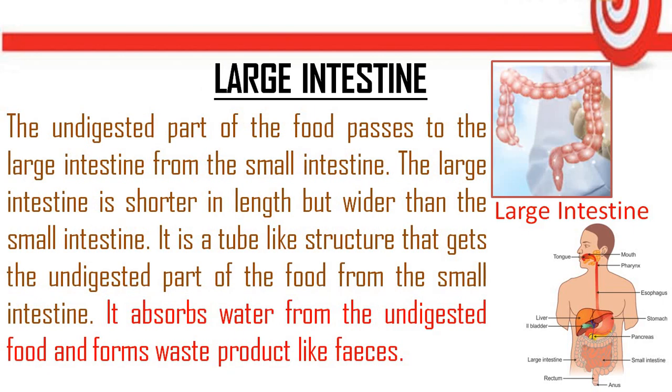The undigested part of the food passes to the large intestine from the small intestine. You have already studied that in the small intestine the process of digestion gets completed. But it doesn't mean that now there is nothing remaining. The useful nutrients are absorbed by the blood in the small intestine, but there is a lot of waste product which our body cannot absorb. So all that waste product goes into the large intestine.